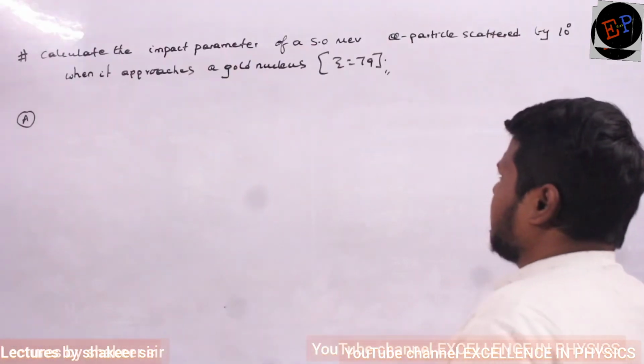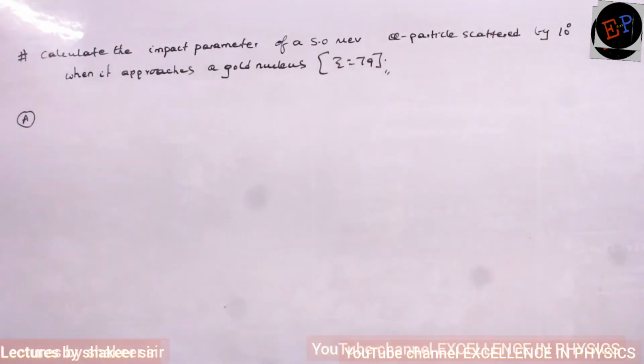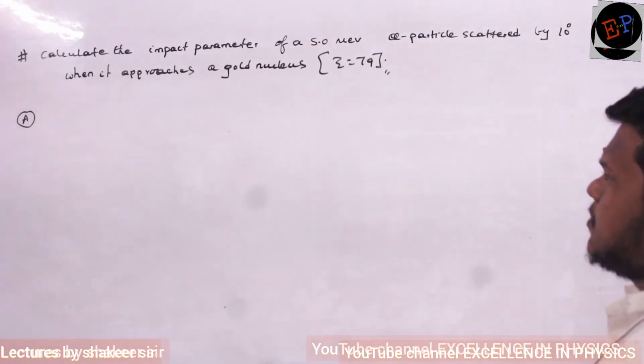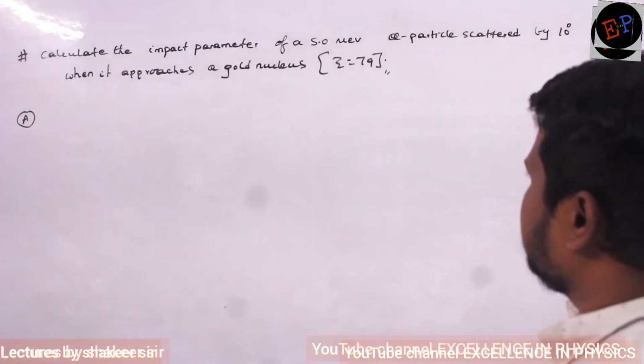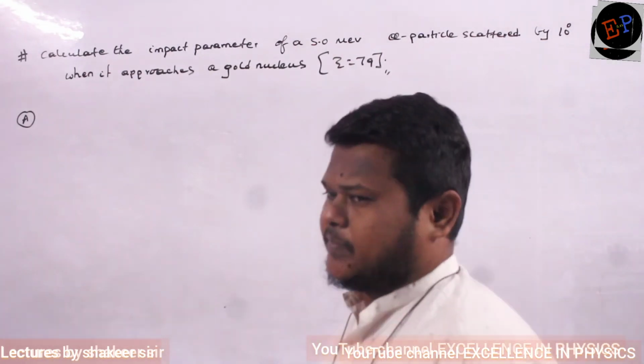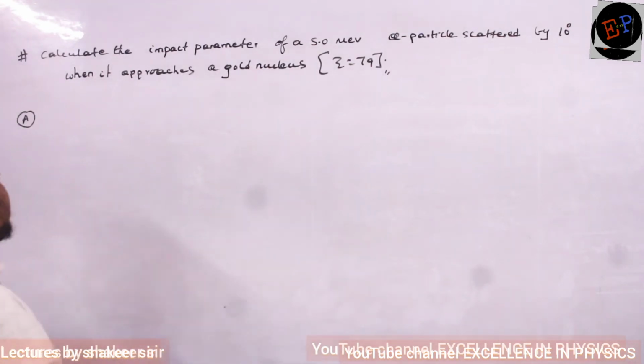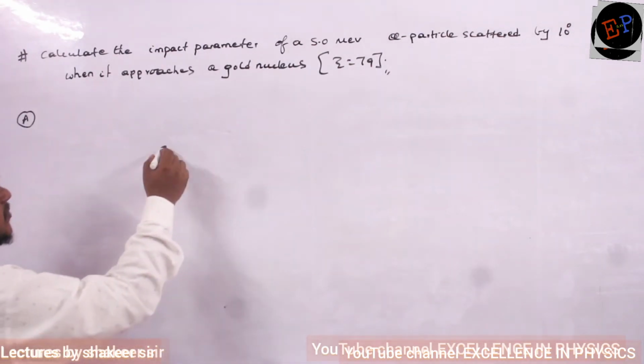Let's calculate the impact parameter of a 5.0 million electron volt alpha particle scattered by 10 degrees when it approaches a gold nucleus of Z value 79. So what is meant by impact parameter? Already we have studied it.